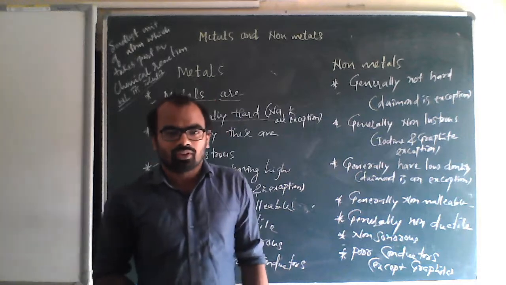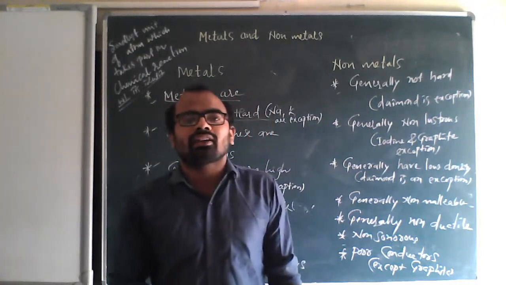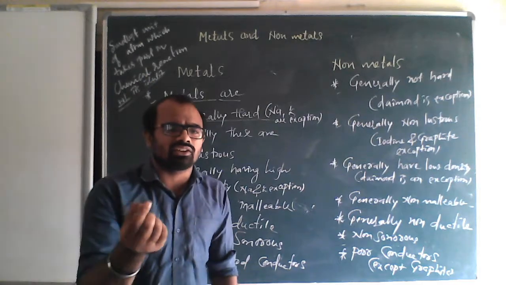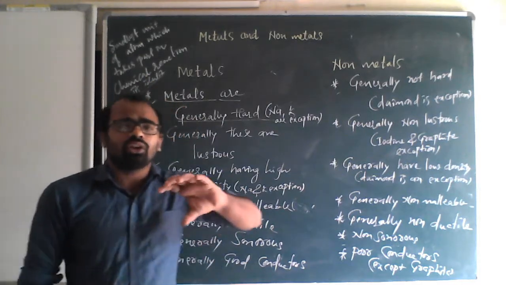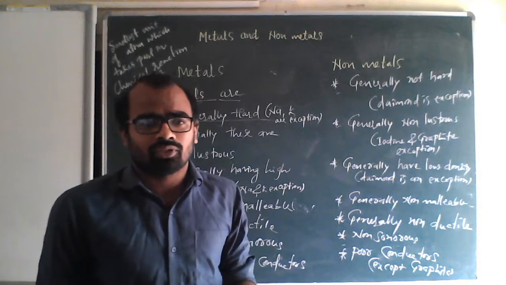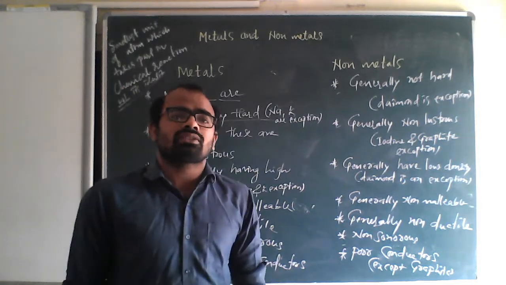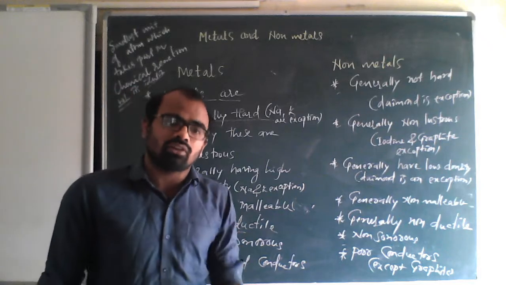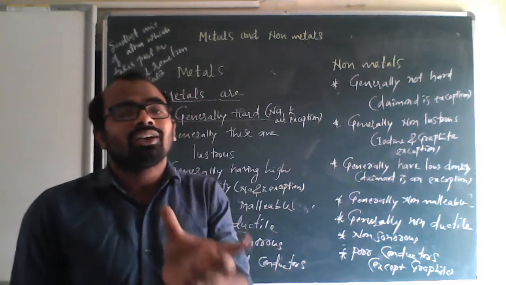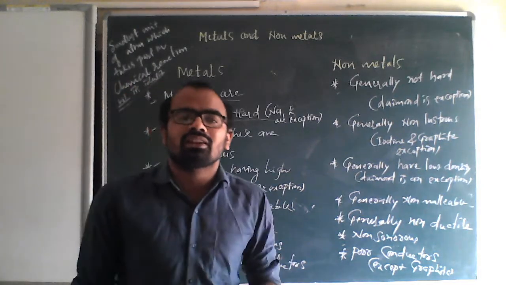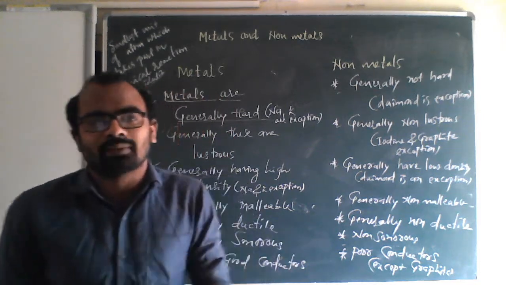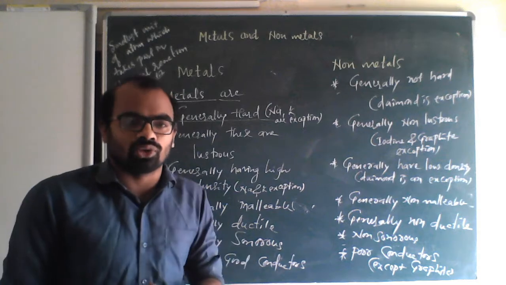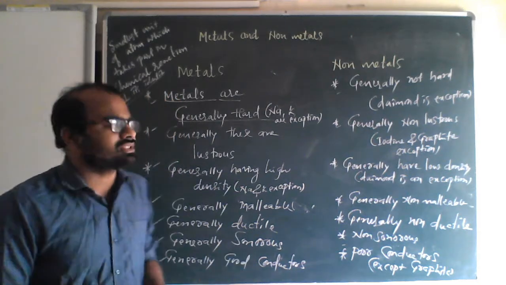Iodine, the salt we are using, also has a kind of shiny nature. So both iodine and graphite are exceptions: although non-metals, they have a shiny nature, which means they are lustrous. Exception means these don't follow the general rule.